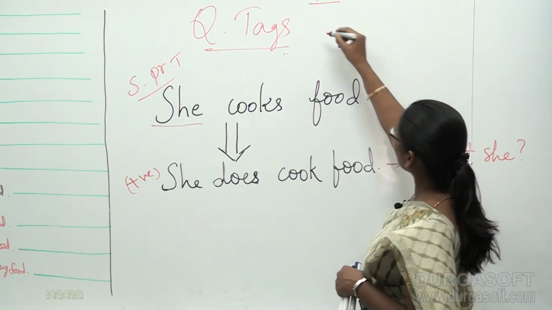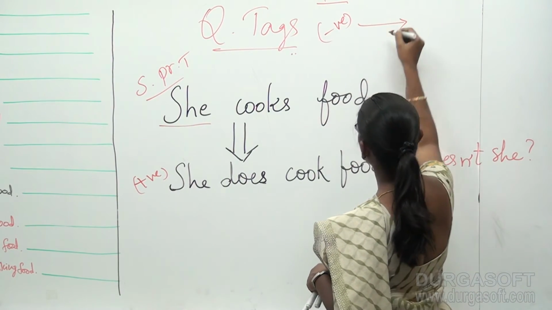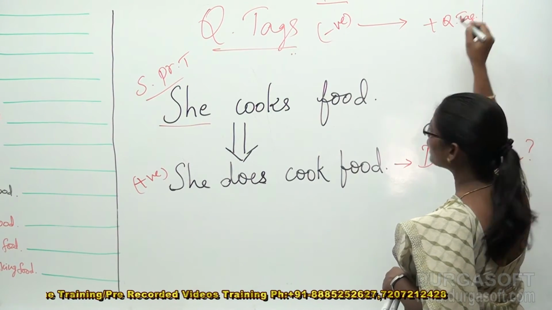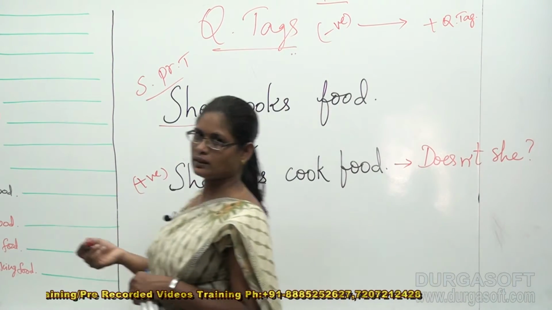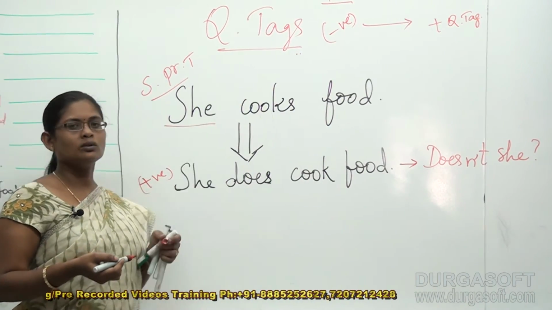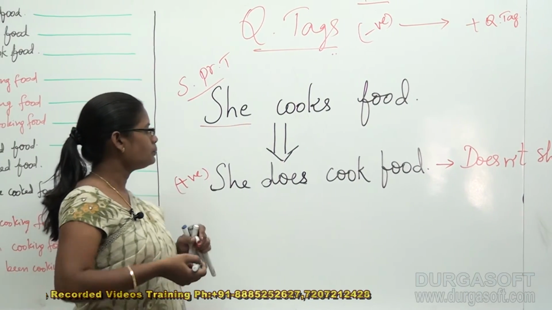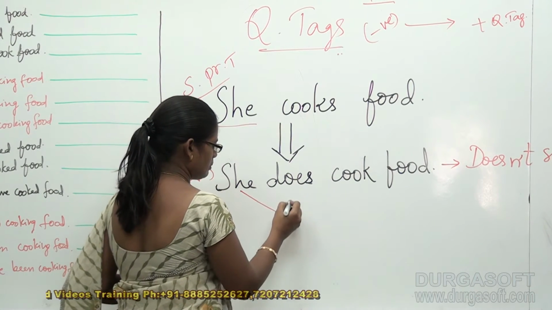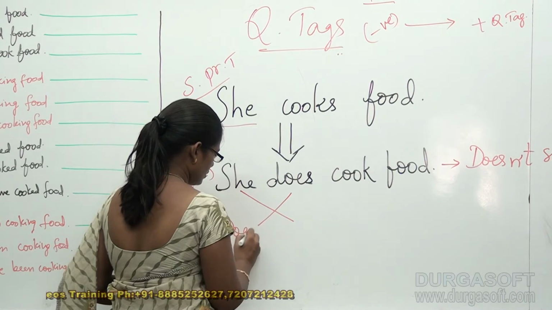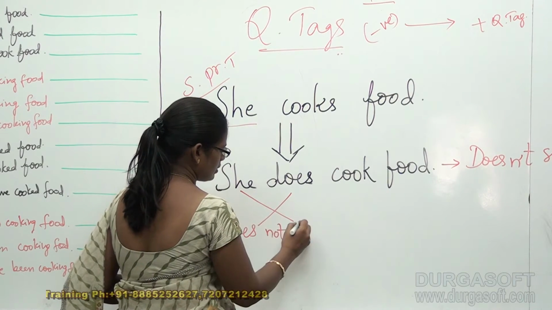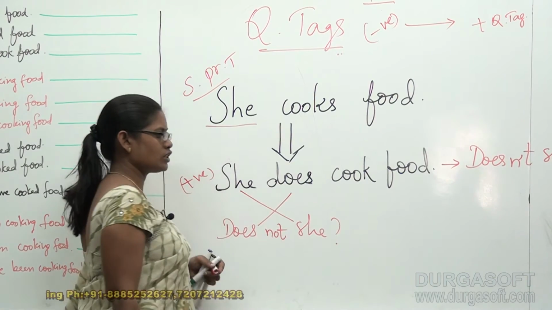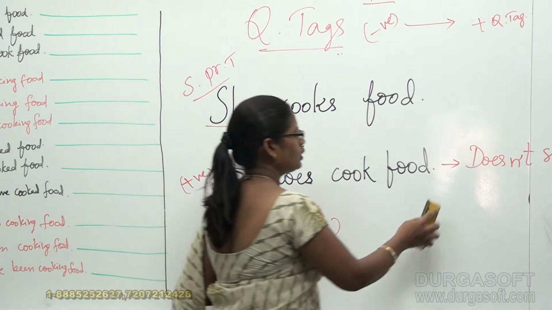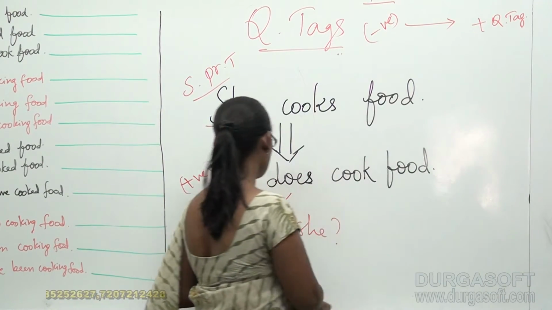And for negative sentences, the question tag should be a positive question tag. I will show you in our classes with more examples regarding those two particular points. Now, "she does" becomes "doesn't she". This is my question tag. You just have to reverse these particular two words. Then it becomes a question tag.